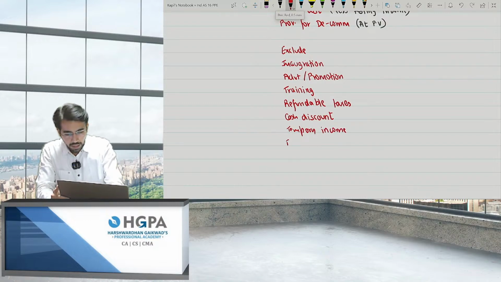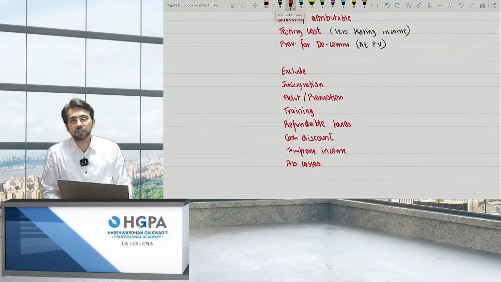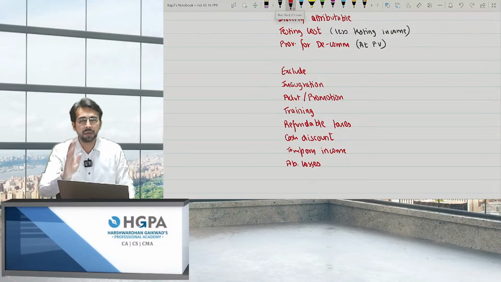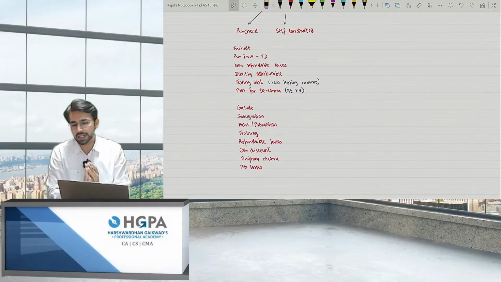And also abnormal losses. For example, if I say I'm using a material for construction for, let's say, 1 lakh rupees. 5,000 was wastage. 5,000 got wasted. So I'll not add 5,000 to the cost of asset. 5,000 will be transferred to P&L because it is nothing but the abnormal loss, right? Okay. So we have to exclude this, right? I hope this point is clear.